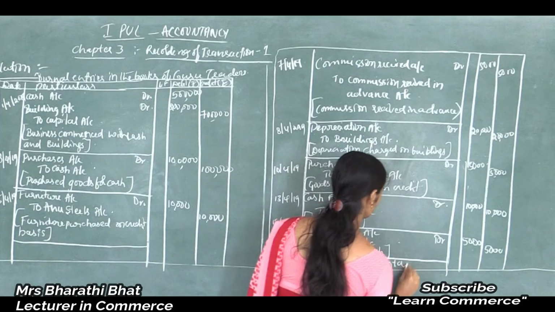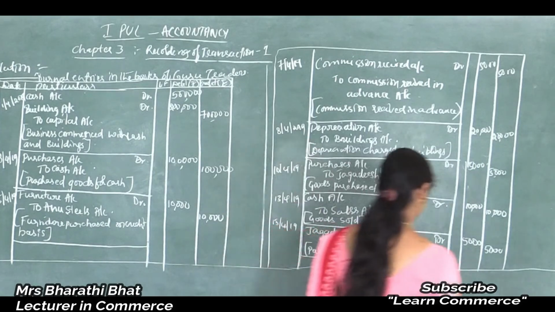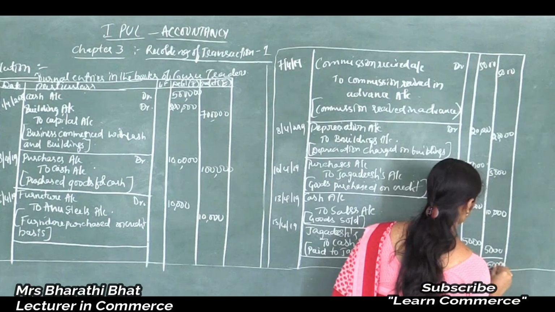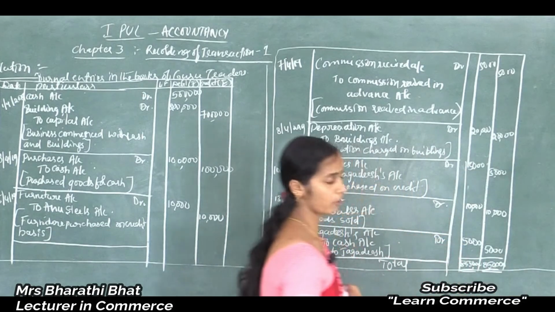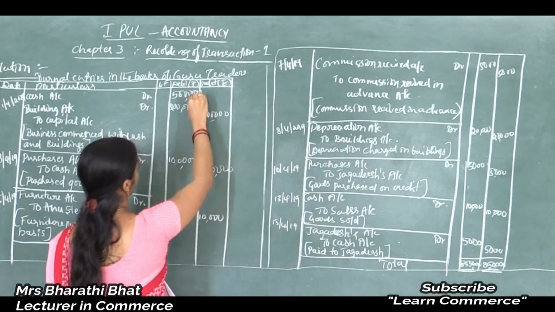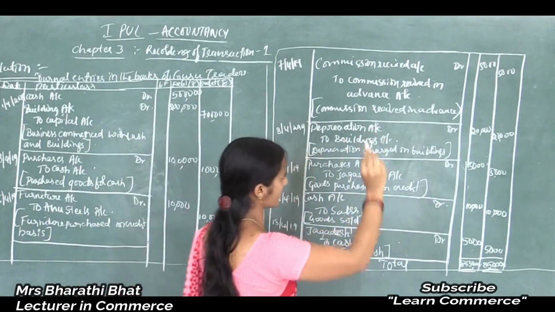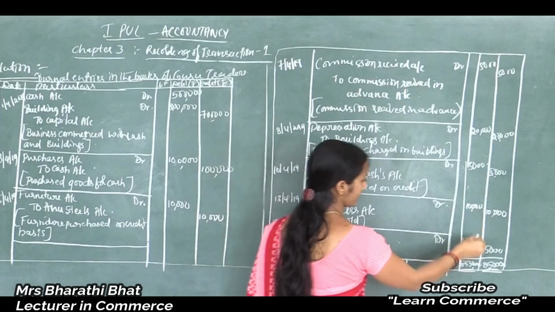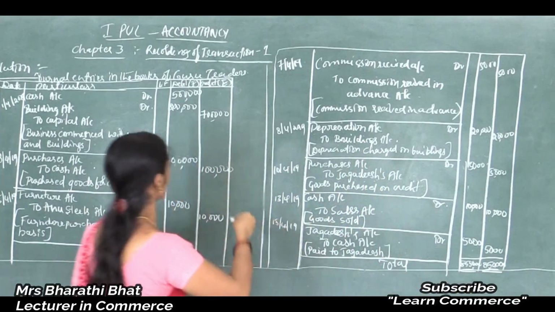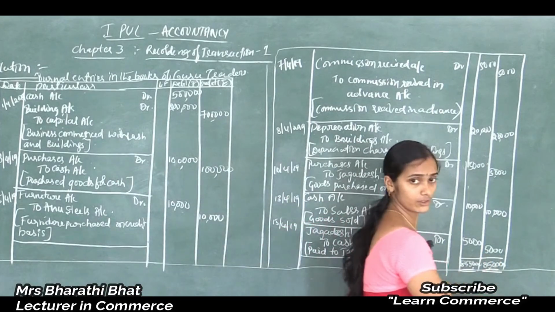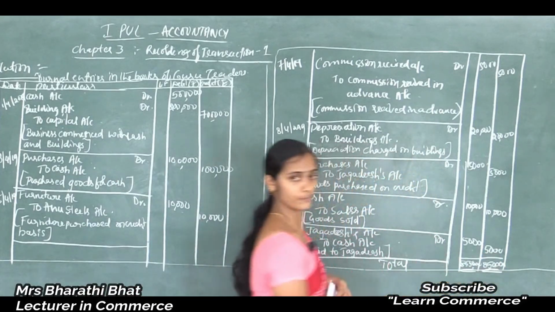So total 8,55,000. The credit amount column must equal the debit amount column. Like this: 5 lakh plus 2 lakh, 10,000, 10,000, 1 lakh, 10,000, 5,000, 20,000, 5,000, 10 and 5. And you need to calculate this credit amount column also, and it must show an equal value.